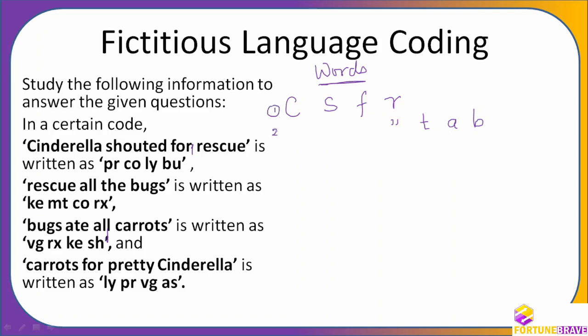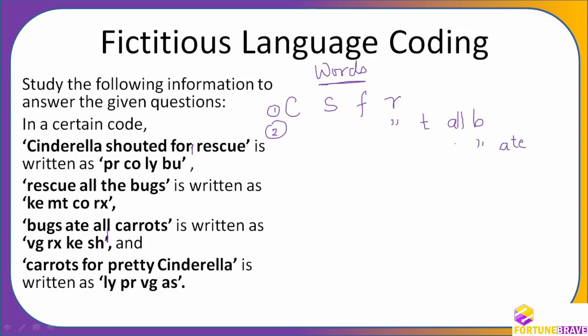Next sentence, my dear friend. Next sentence is what? Bugs ate all carrots. So bugs is repeated. All is here and there is 8. So I am going to write it as all full here, and 8 I am going to write because it has not yet come.